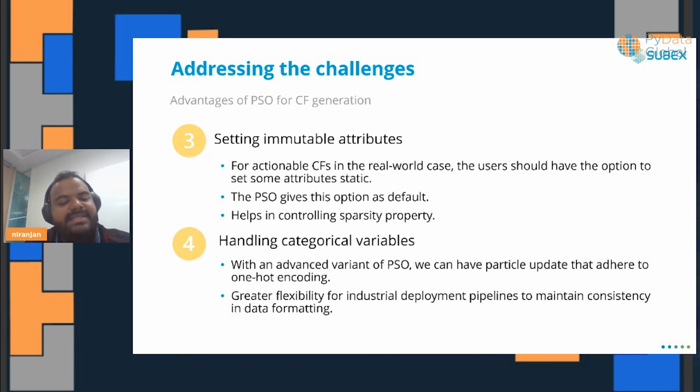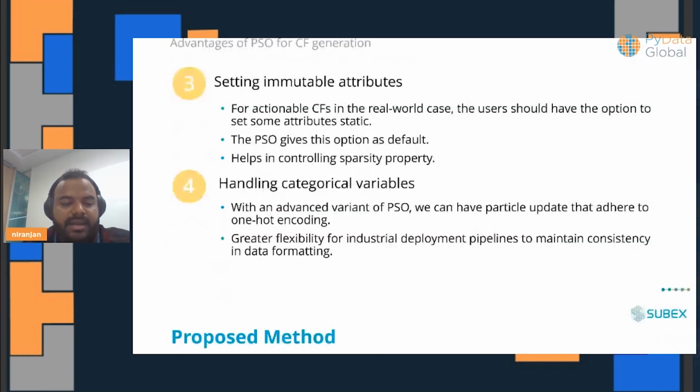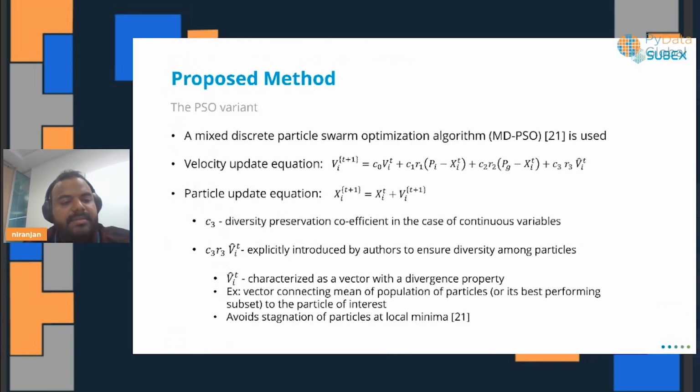It considers the particular label encoding or the one-hot encoding that we use and sticks to that structure by the approach that we have taken.